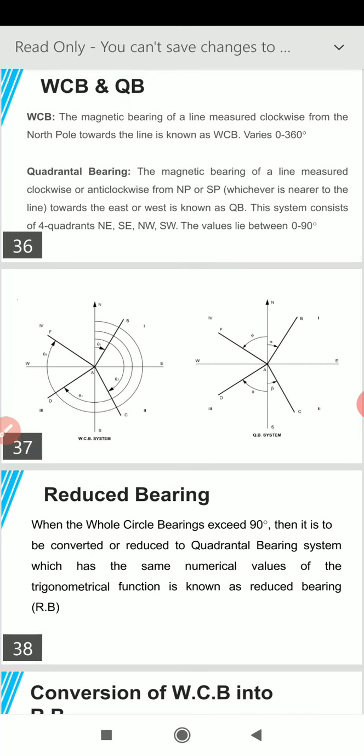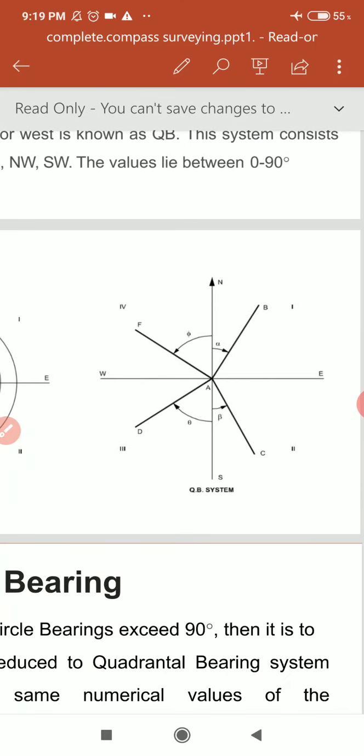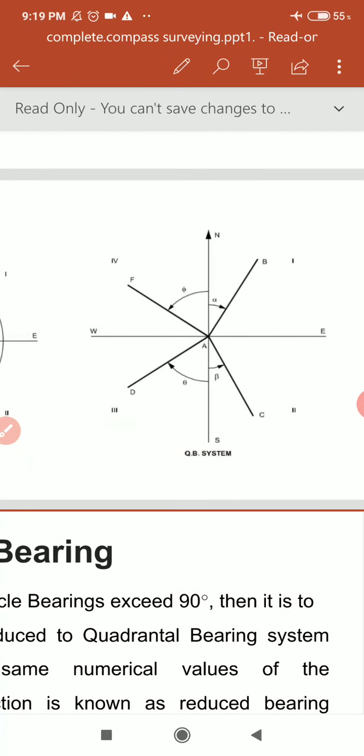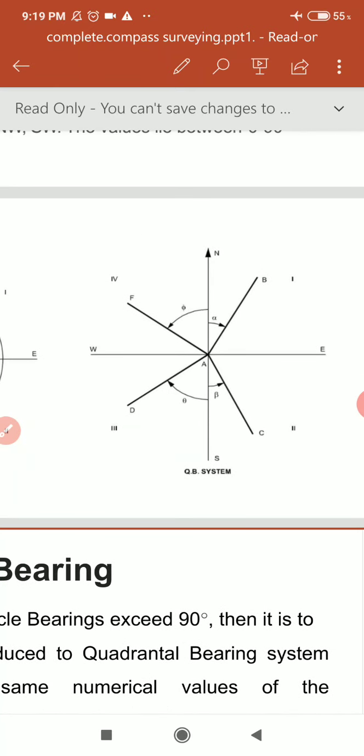Now comes to the quadrantal bearing system. In quadrantal bearing system, the definition says that any line lies in any quadrant, it should be either near to north or near to south.